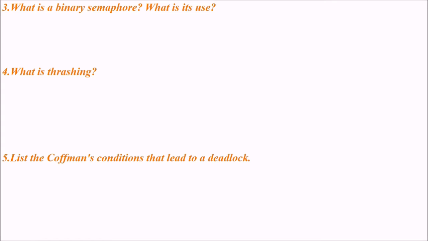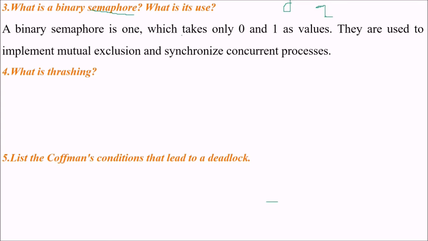What is a binary semaphore? What is its use? Binary means 0 or 1, and semaphore is for process synchronization. A binary semaphore is one which takes only 0 and 1 as its value, and it is used to implement mutual exclusion and synchronize concurrent processes. When you have concurrent processes, you want mutual exclusion between those processes, and you also want them to synchronize. This is a binary semaphore.